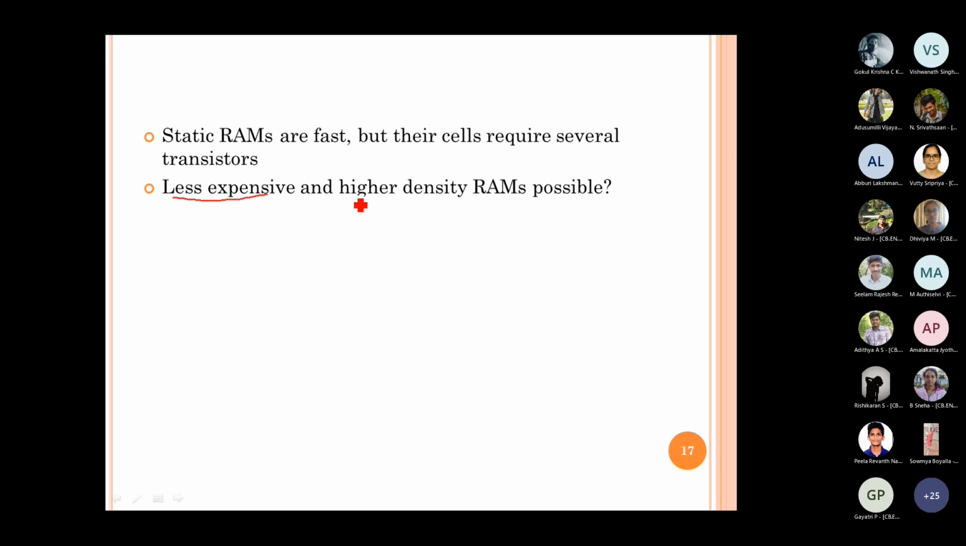So the solution to the problems we are having in static RAM is that we need a less expensive and higher density RAM, right? Static RAM is good when compared with the secondary memory. But if there is a possibility of improving further, we should always strive for the best. If we can bring it to less expensive and higher density, then we should definitely look for it. And that's where the solution is the dynamic memories, right?